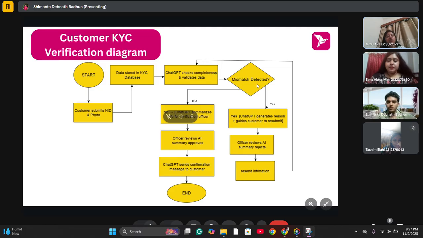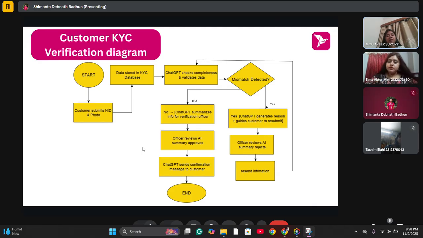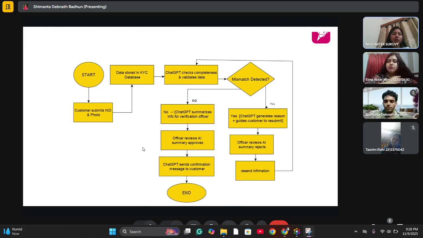And if no mismatches are detected, then ChatGPT will summarize information to the verification officers, and officers will review the AI summary and approve, and ChatGPT sends a confirmation message to those customers. And this is how the process will end. So this is for me today. My next teammate will continue from now on.